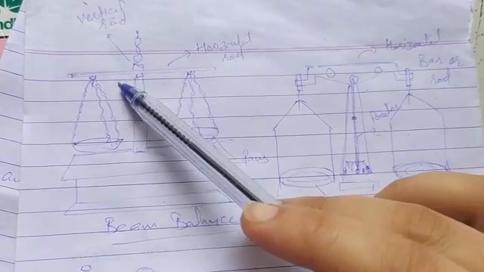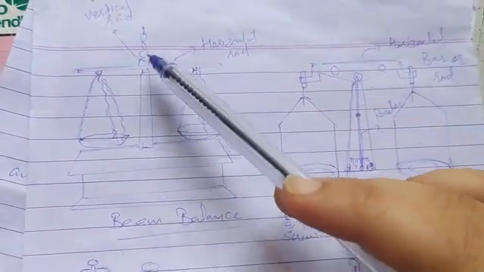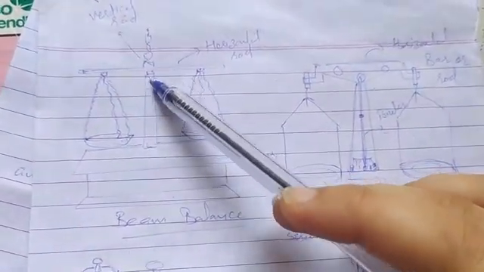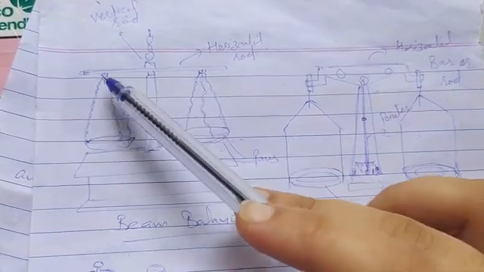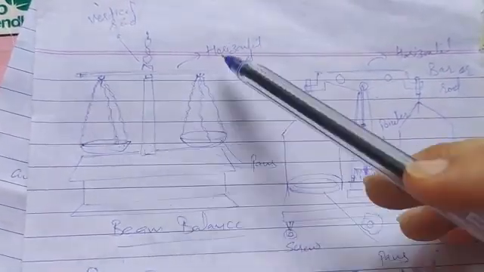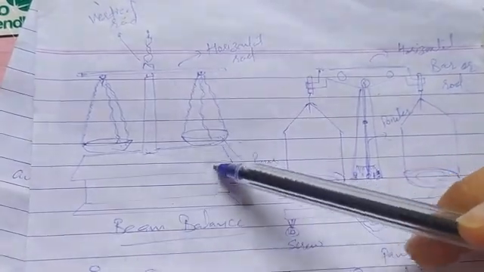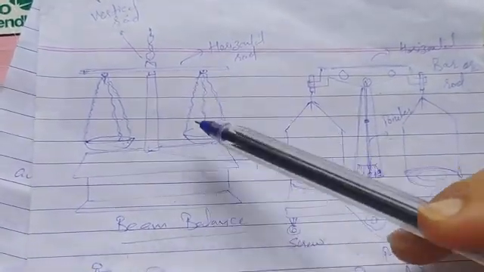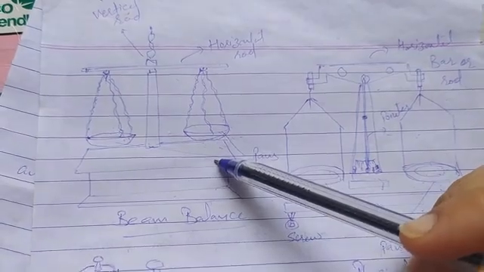So this is the horizontal rod which is supported on the vertical rod, and at the two ends of the horizontal rod there are the two pans hanged from the two ends which are placed on the wooden block. So this is the construction of the beam balance.